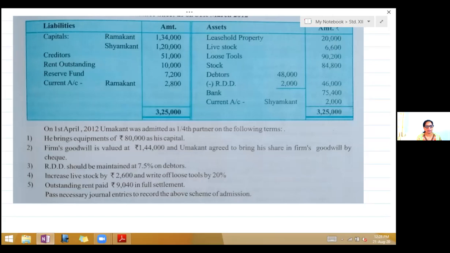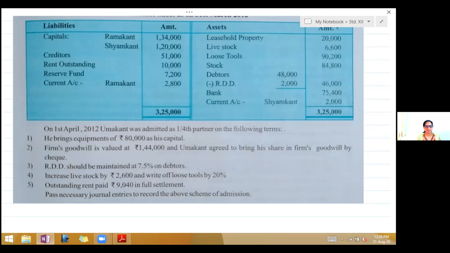Third, RDD should be maintained at 7.5% on debtors. So mark debtors on the asset side. Fourth, increase livestock by 2,600 and write off loose tools by 20%. So mark livestock and loose tools. Fifth, outstanding rent paid rupees 9,040 in full settlement. So tick mark on the liability side, rent outstanding. Pass necessary journal entries to record the above scheme of admission.